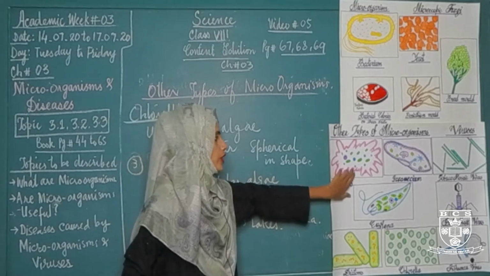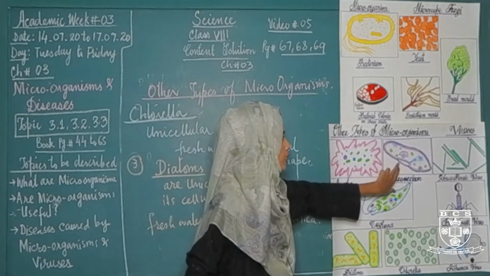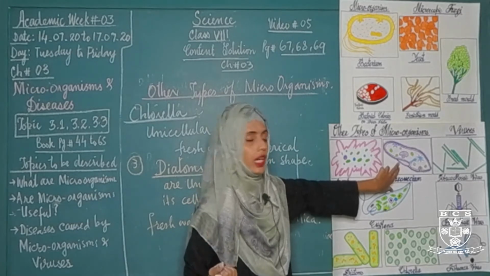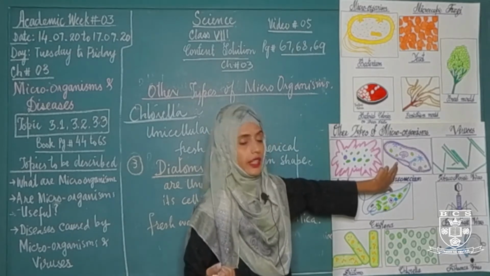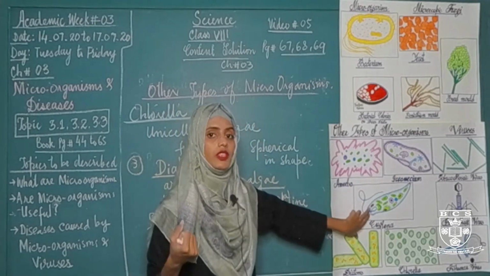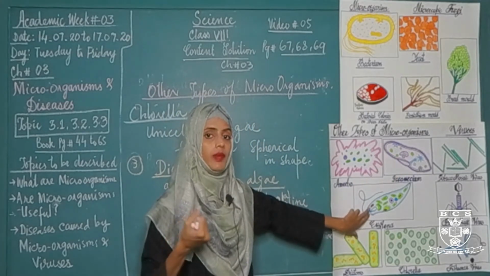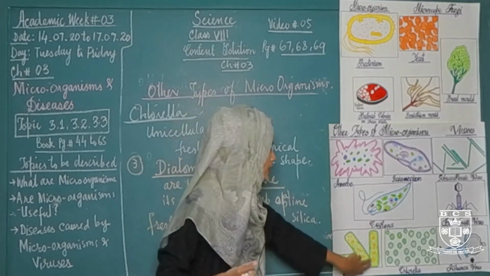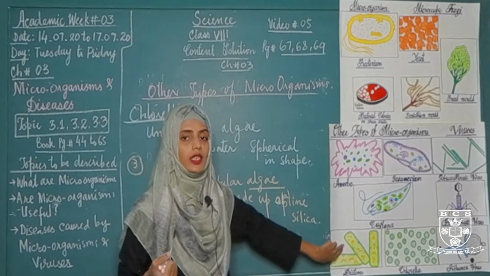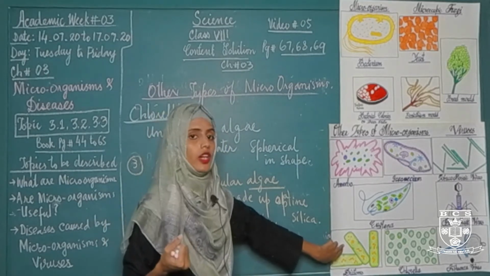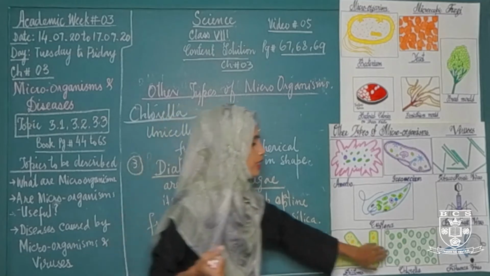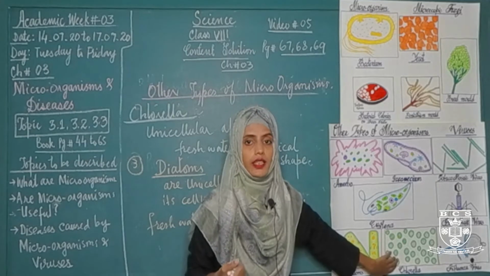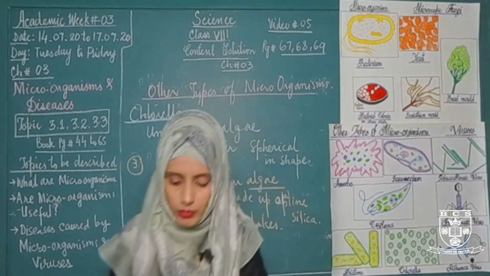So in other types of organism, the number one was amoeba, which has irregular body shape and moves with the help of pseudopodia. This is a unicellular living organism. The number two was paramecium, which is horseshoe shaped microorganism, moves with the help of cilia, found in stagnant warm water. The third one was euglena, which is a spindle shape, has dual nature, plant-like organism as well as animal-like organism, moves with the help of flagella. The fourth one was diatom. Diatoms are the green algae, unicellular living organism, oval in shape, found in fresh water. The last one was chlorella. This is also a unicellular algae which is found in fresh water, and they are spherical in shape.